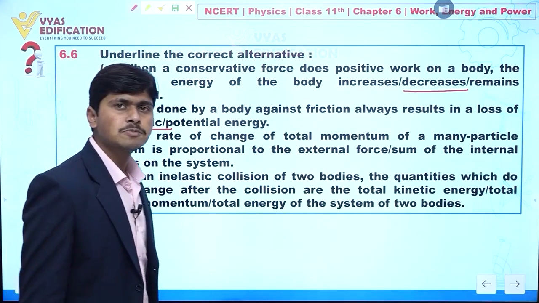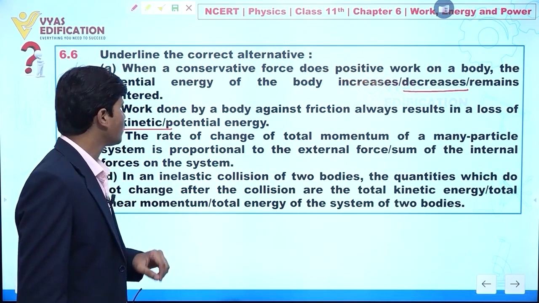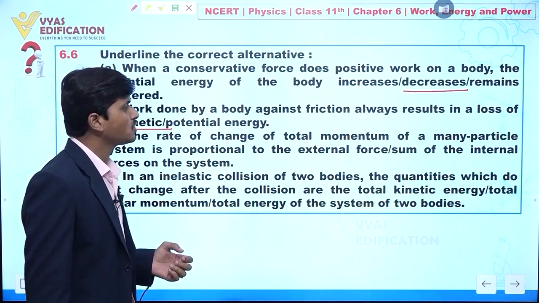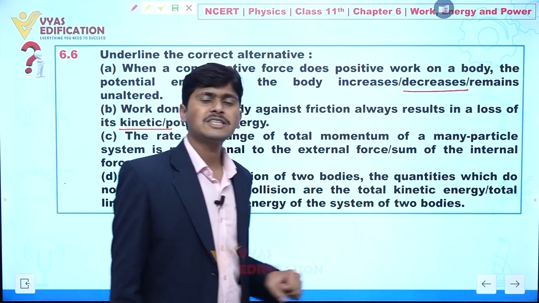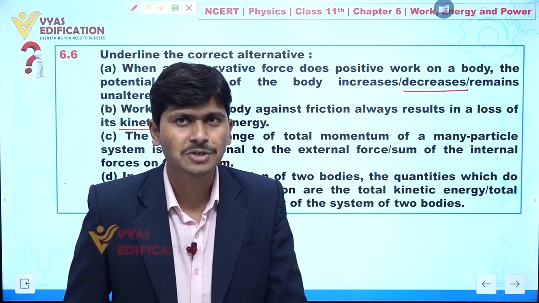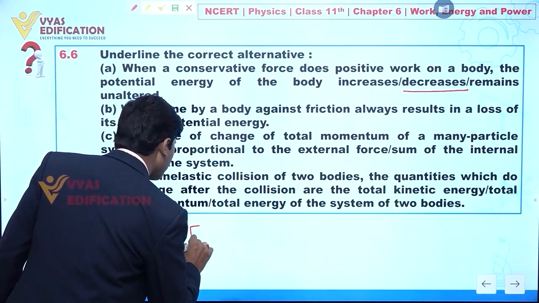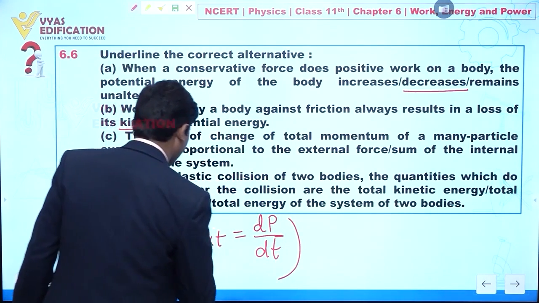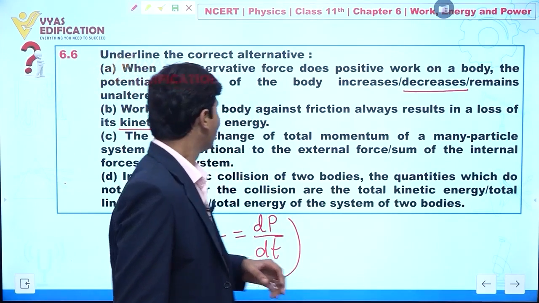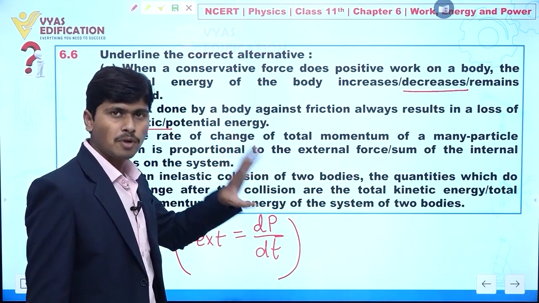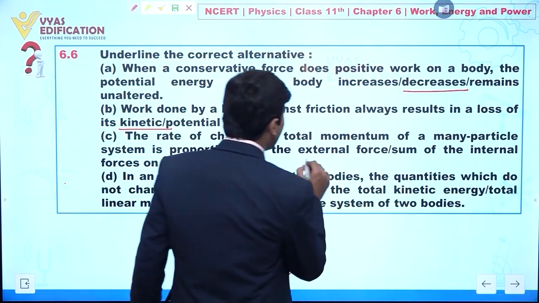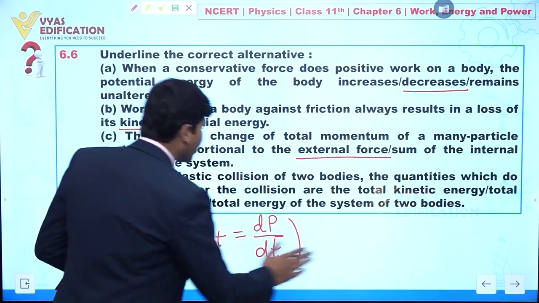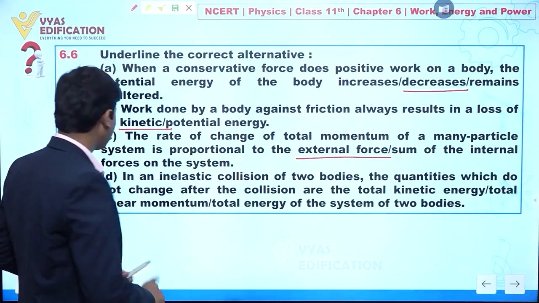Now if we discuss part C, it is given to you: the rate of change of total momentum of a many-particle system is proportional to. Clear? So according to Newton's second law of motion, the external force acting on a body is given by the rate of change of momentum. So directly we can say the rate of change of momentum is proportional to the external force acting on that system. Clear to everyone? Done.